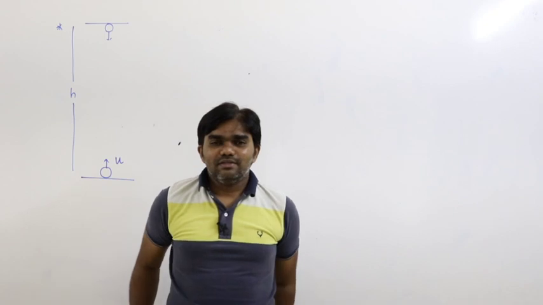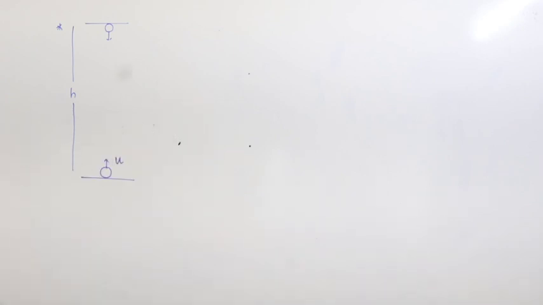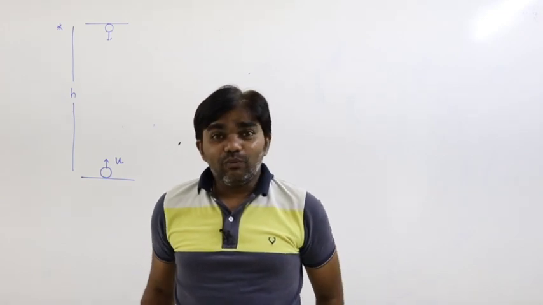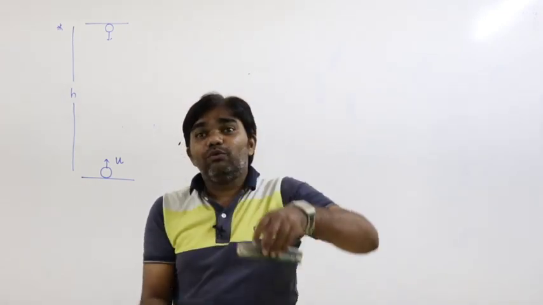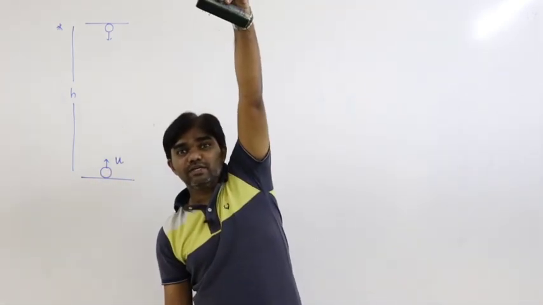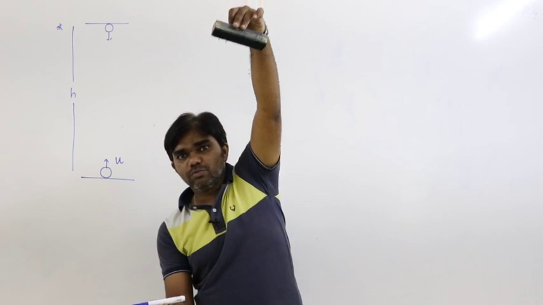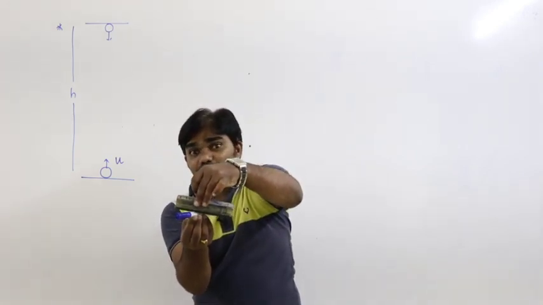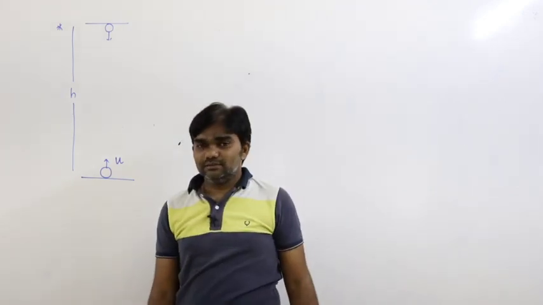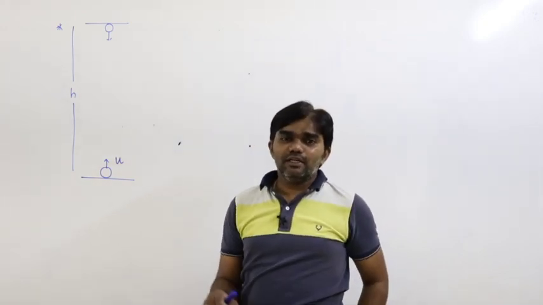So see here, same straight line, that's fine. Collision happens. After what interval of time do they collide? At what height will these two bodies collide? One body is projected from the ground, another body is dropping from a certain height. One is moving upwards, one is moving downwards. After what time interval will these two bodies meet? At what height will they meet? What is the time interval of meeting? What is the distance of meeting? That we have to calculate.